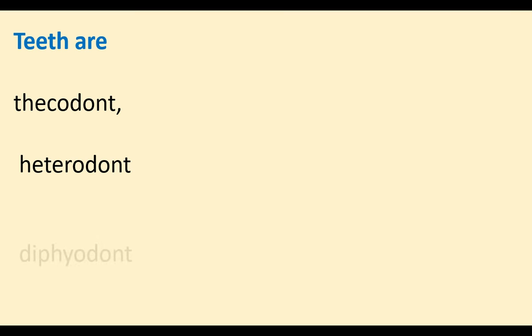The teeth are termed by different terms. The teeth are called thecodont because the teeth are kept inside sockets. In mammals, the teeth are kept inside the cavities of jaws, so they are thecodonts. Mammals have different types of teeth. Example, incisors, canine, molar, premolar. So the teeth are called heterodont. In mammals, teeth appear twice, so they are called diphyodont. Milk teeth appear first. They are replaced by permanent teeth.